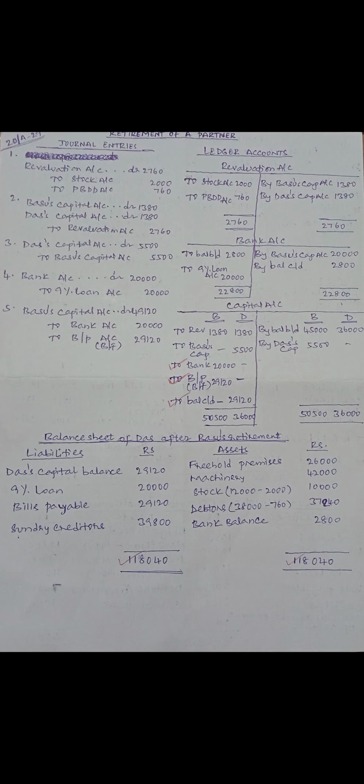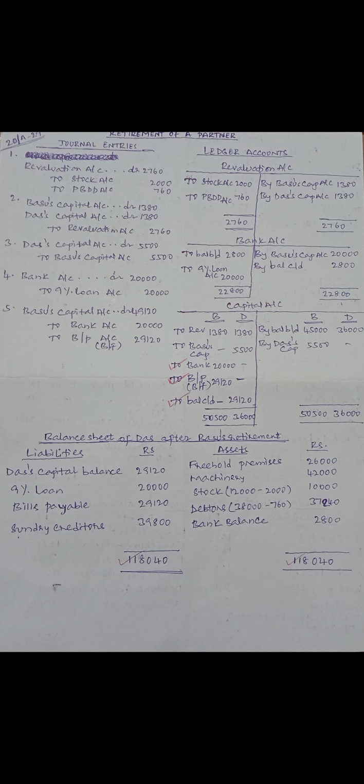Das capital balance, which we have taken from the capital account of Das, 29,120. 9% loan taken, 20,000. Bills payable accepted in favor of Basu, 29,120. Sundry creditors, 39,800.